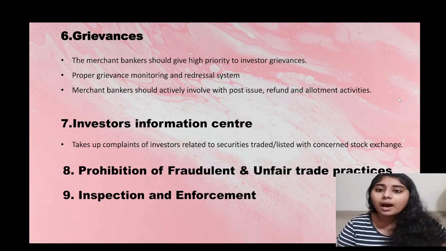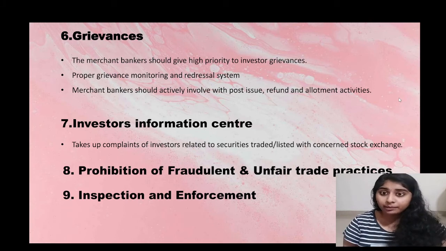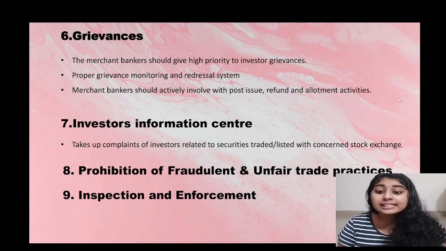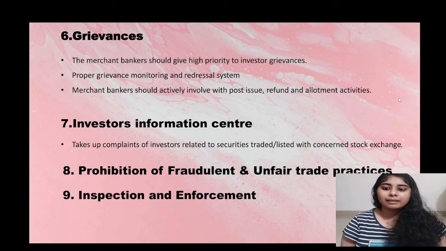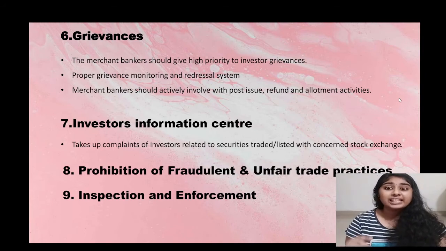The next one is prohibition of fraudulent and unfair trade practices. SEBI has made strict rules and regulations to prohibit fraudulent and unfair trade practices in the stock market. The next one is inspection and enforcement. That is, the next measure taken by SEBI is to audit the stock exchange, to inspect the stock exchange and see to it that all the rules and regulations made by SEBI are enforced in the stock exchanges.